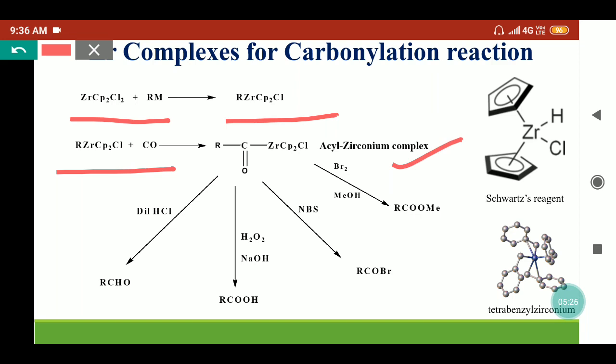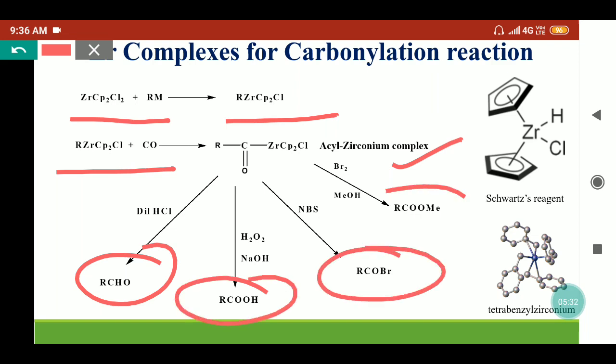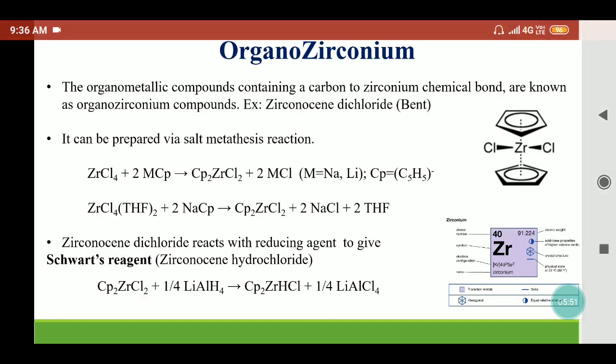This is a very stable complex, and in different reaction conditions it can produce the aldehyde, acid halide or esters. If the acyl zirconium complex is treated with dilute HCl, it will break this bond and we will get the aldehyde molecule, or if further treated with NBS, then it will provide the bromine to this molecule. So we'll get the acid halide.